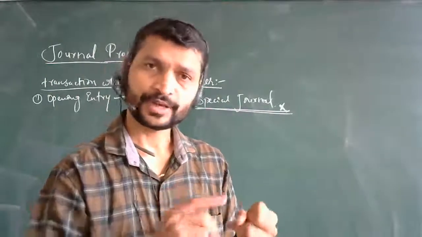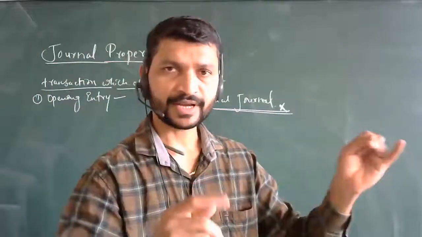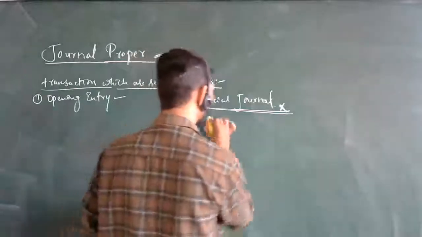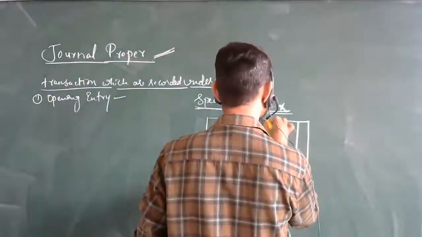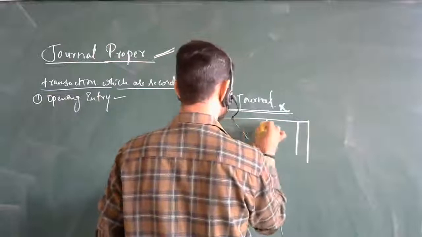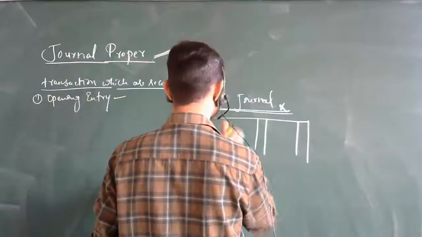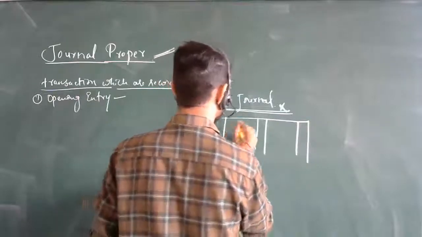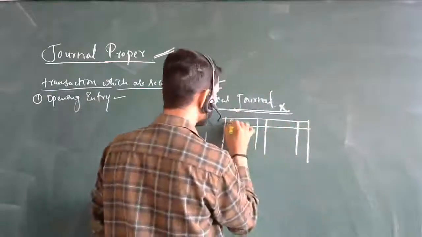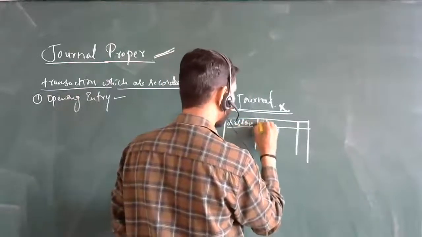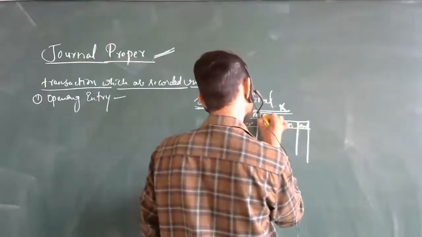In that you show on the right hand side the assets, and on the left hand side the liabilities and capital. This is how the balance sheet will be: liability and capital, then amount, then assets, then amount. So this is the balance sheet as we usually see it.